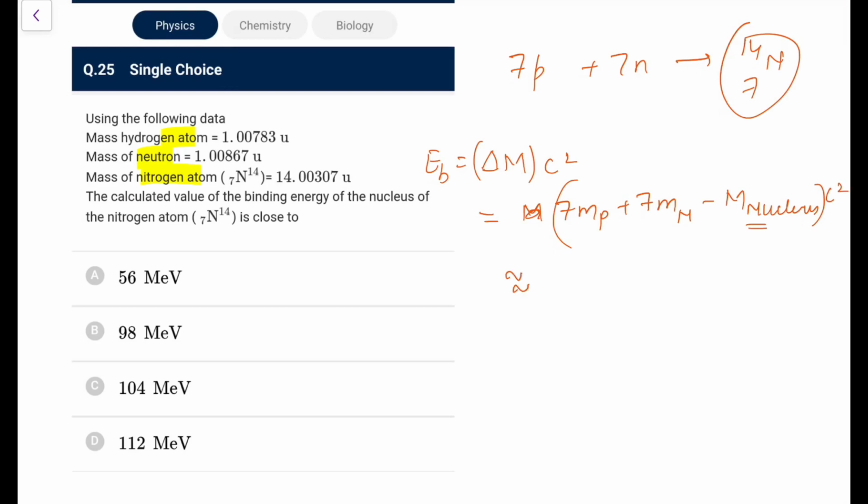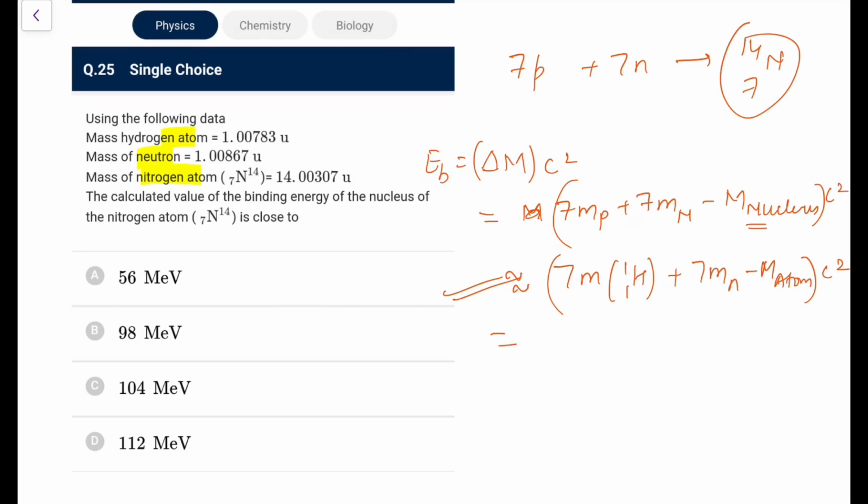But with atomic data, because electron mass has to be taken out, it approximately becomes 7 times mass of 1H1 (instead of proton you write 1H1), plus 7 times neutronic mass, minus mass of the neutral atom, into c square. Because atom and nucleus differ by the electronic mass, we do this, and this is the more accepted form because this data is generally tabulated.